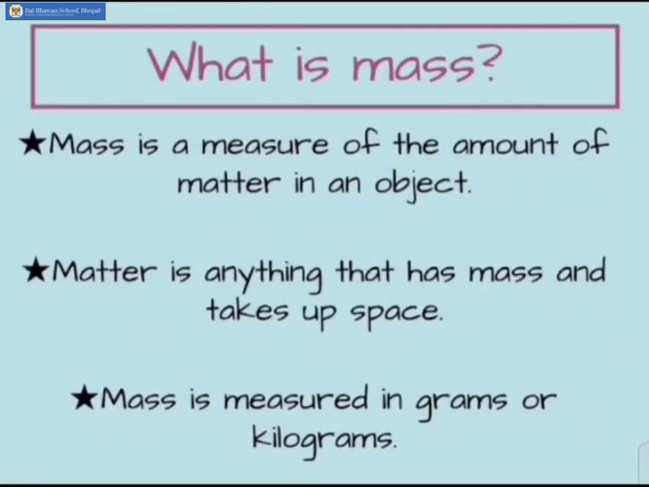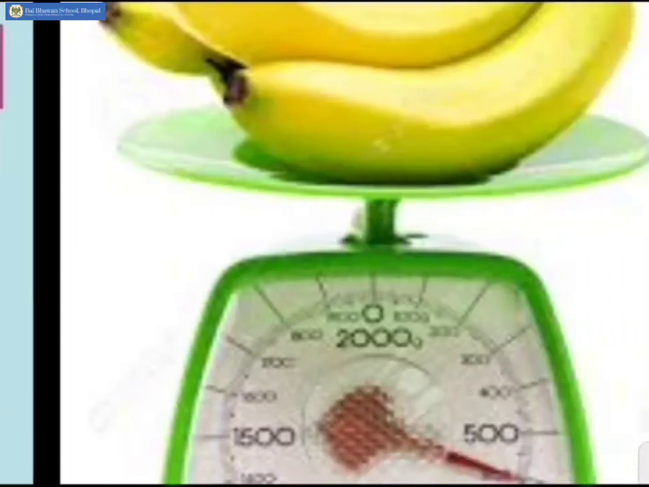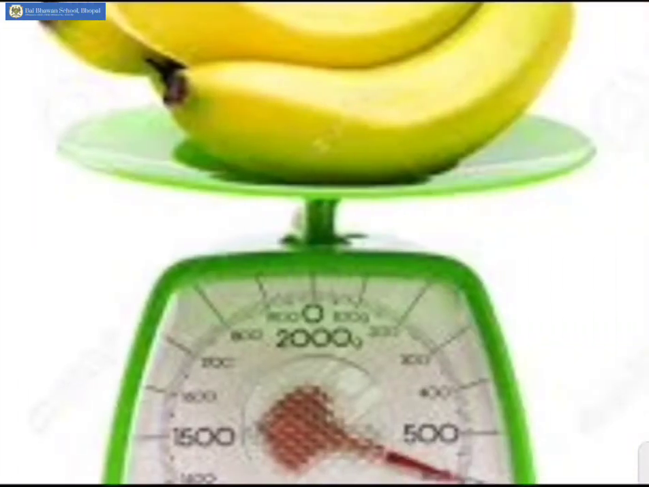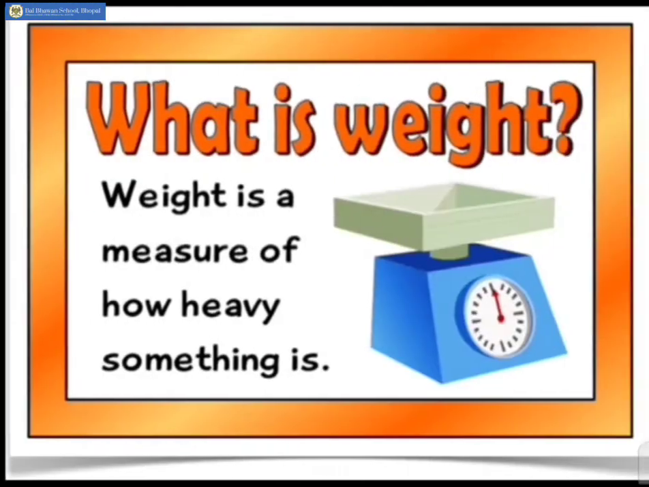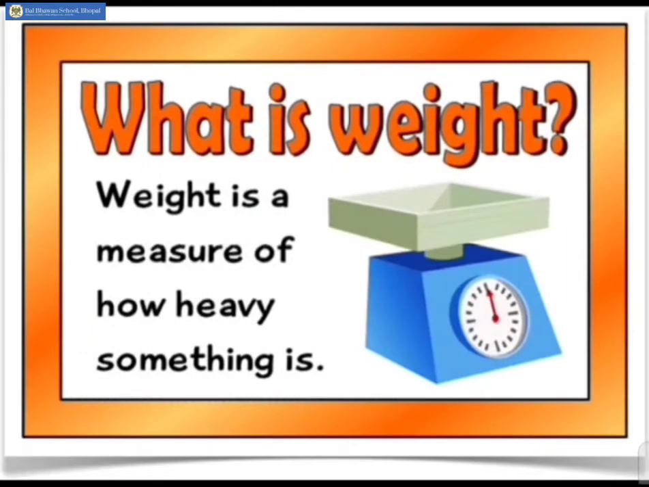Hello children. Children, we already know what is mass. Let's quickly revise. Mass is a measure of the amount of matter in any object. Mass is measured in grams and kilograms. We have already been doing some sums in our daily classes regarding the conversions of weight. Let us revise in today's class some more sums on conversion of weight.